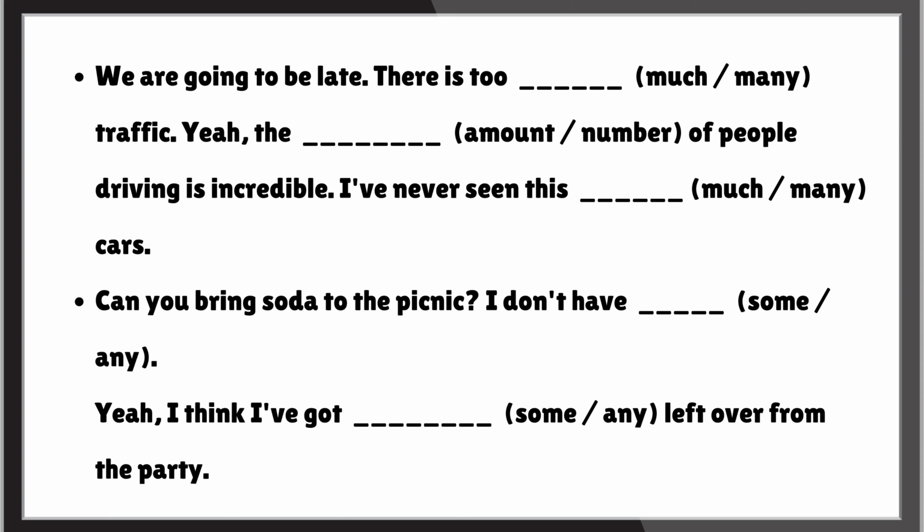We are going to be late, there is too much traffic. Many is used for countable nouns, but traffic is uncountable. So we use much here. Yeah, the number of people driving is incredible. Number is used to count people, so we use number in this context. Amount is used for uncountable nouns, so it cannot be used here.